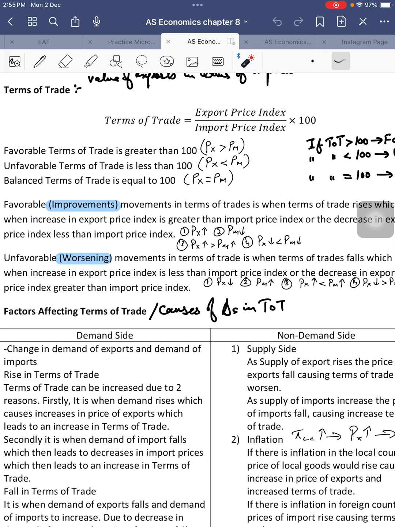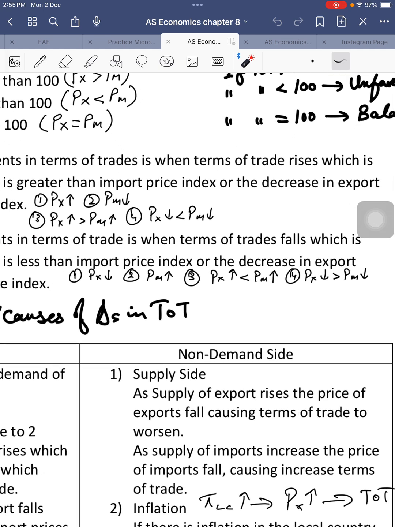let's now discuss, when does a country's terms of trade worsen? Right? A country's terms of trade worsens when, firstly, the value of the terms of trade falls. Right?